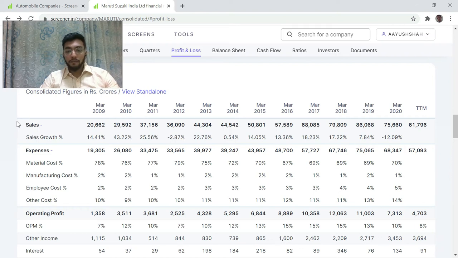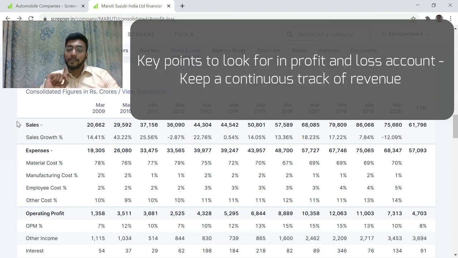Sales is nothing but the revenue the company would generate from its core operation. In case of Maruti Suzuki, it will be manufacturing and sale of cars. And as a retail investor, it is of utmost importance to keep a track of the sales number of the company in which one is invested.